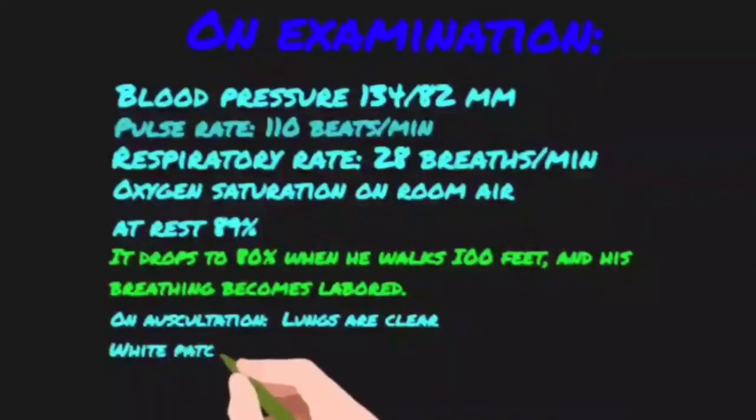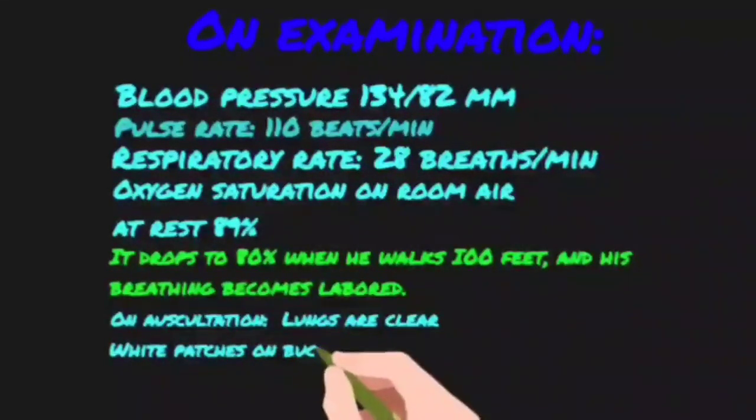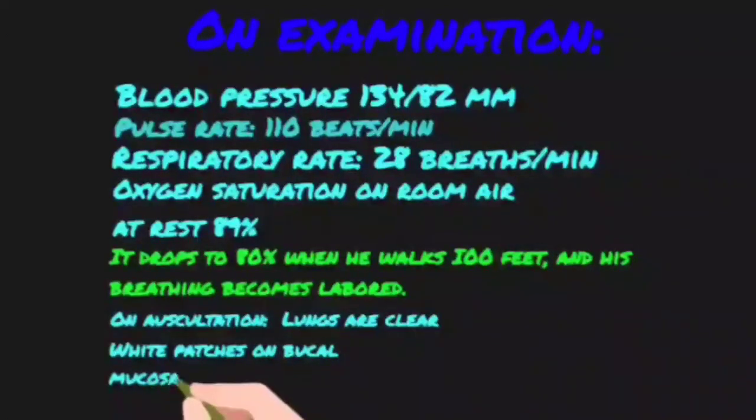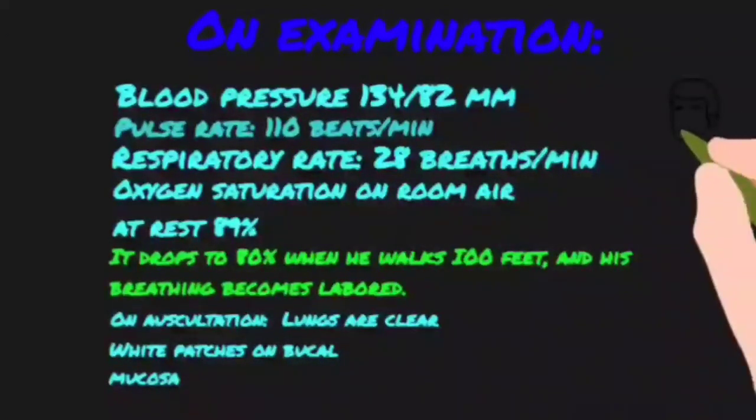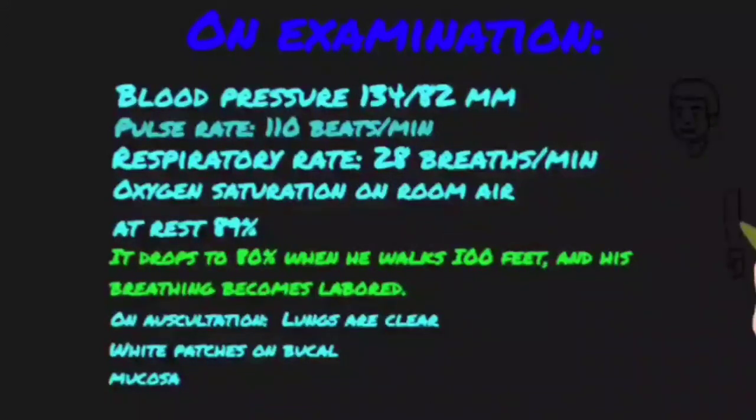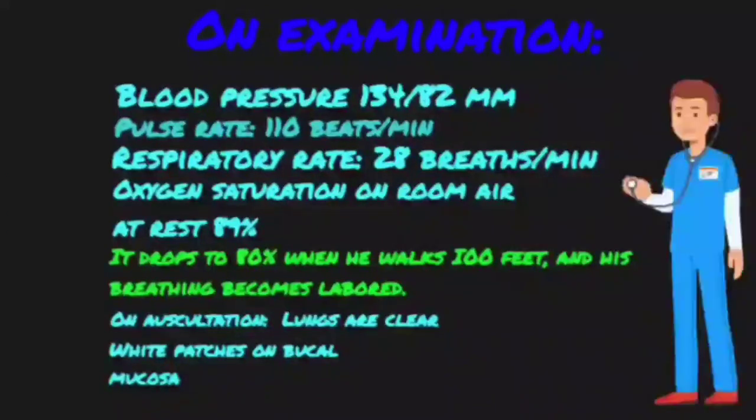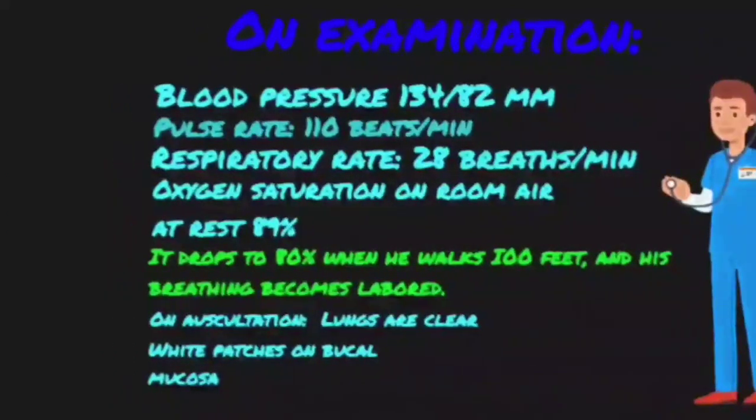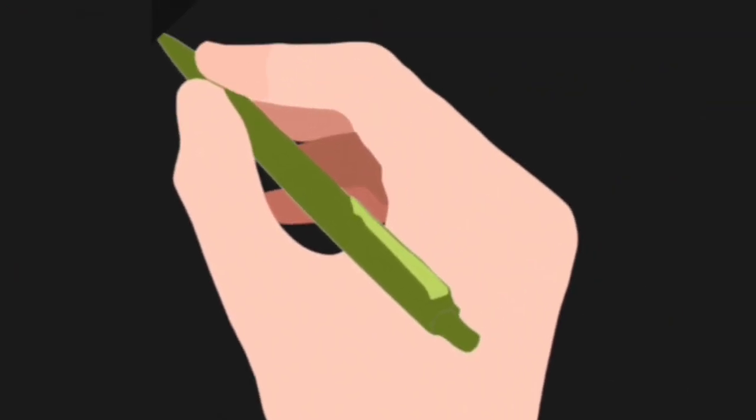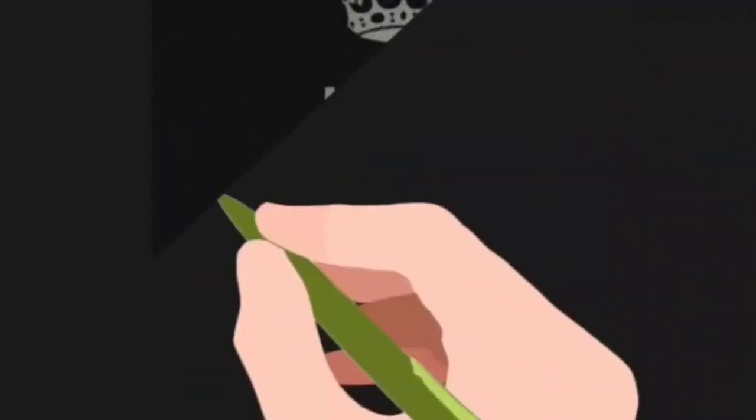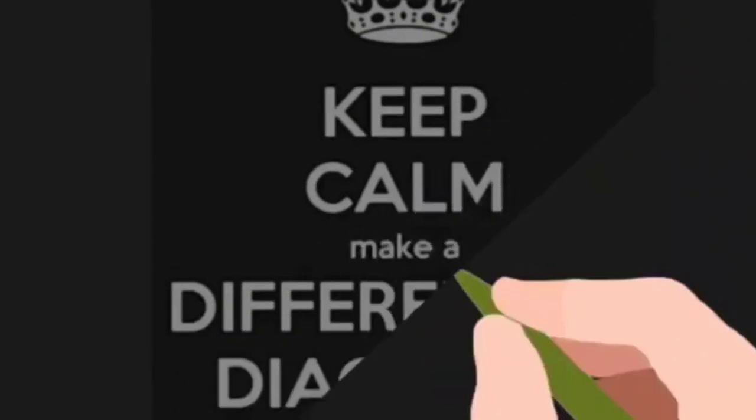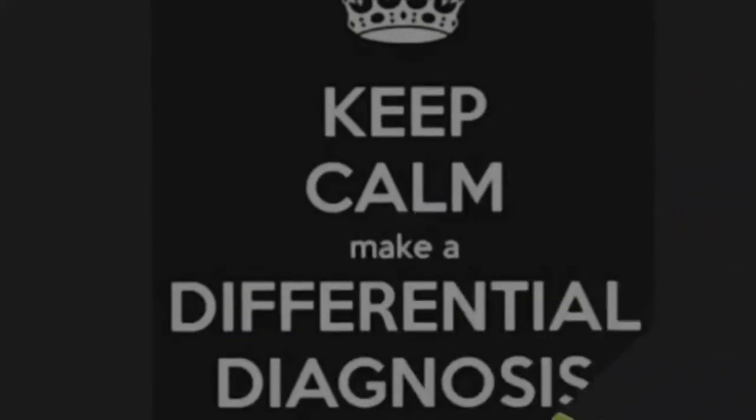So far, what do we have now? We have fever, we have a non-productive cough in an HIV patient who is not on antiretroviral therapy anymore. He has a high respiratory rate, typical exercise oximetry, and white patches on his buccal mucosa. What are the differentials now? Now that we have summarized all his symptoms and his past history, let's move on to the differentials.